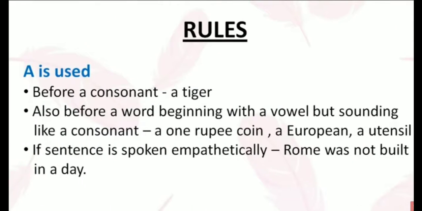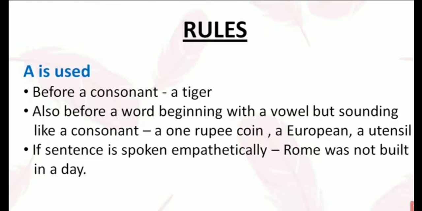Now, there are some rules for how and when we use these articles. For rule number 1, the rule for a, a is used before a consonant. Consonant, dear students, you know about consonants. Of the 26 alphabets, only 5, A, E, I, O, U, are vowels, and the rest of the alphabets are known as consonants. So before a consonant we use a.